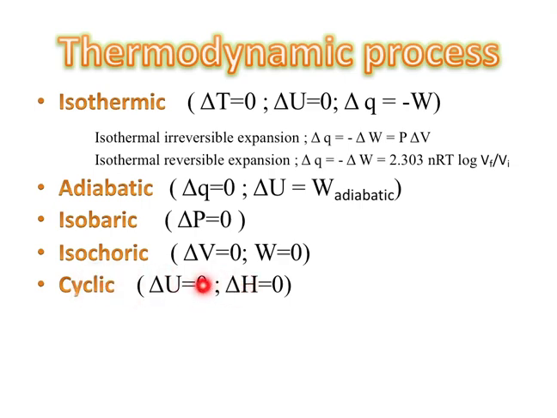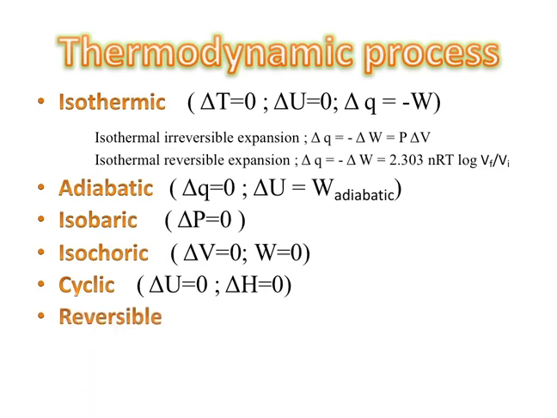They will ask questions where in the initial part itself they say it is a cyclic process. If you see a cyclic process, then you can say del U equal to 0, del H equal to 0. For derivation, you can put all state functions equal to 0. Or the answer will also be 0 if they ask the internal energy. What is the internal energy in a cyclic process? They will ask with a graph and a big question, but the simple answer is del U equal to 0 in a cyclic process.